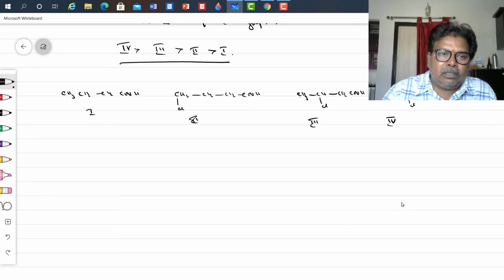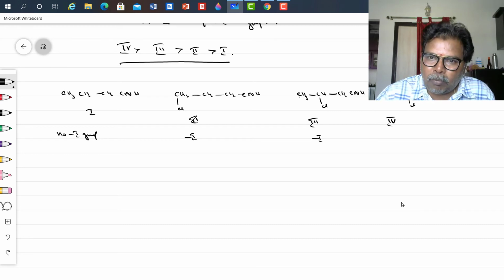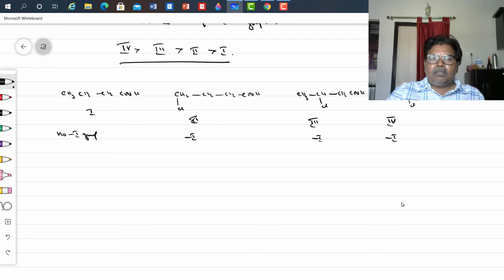In Roman number 1, there is no minus I group. But in this, a minus I group is present. In Roman number 3 a minus I group is present. A minus I group is present in the 4th compound.